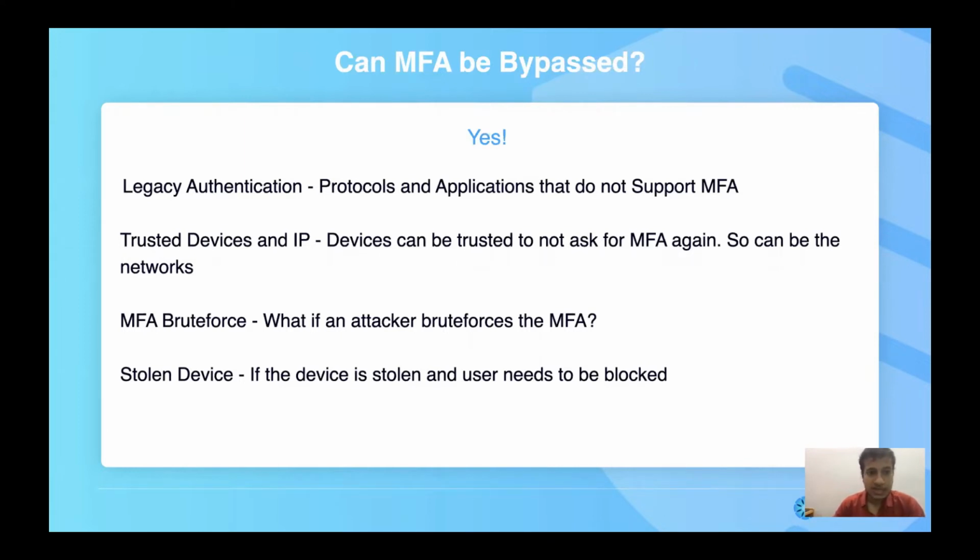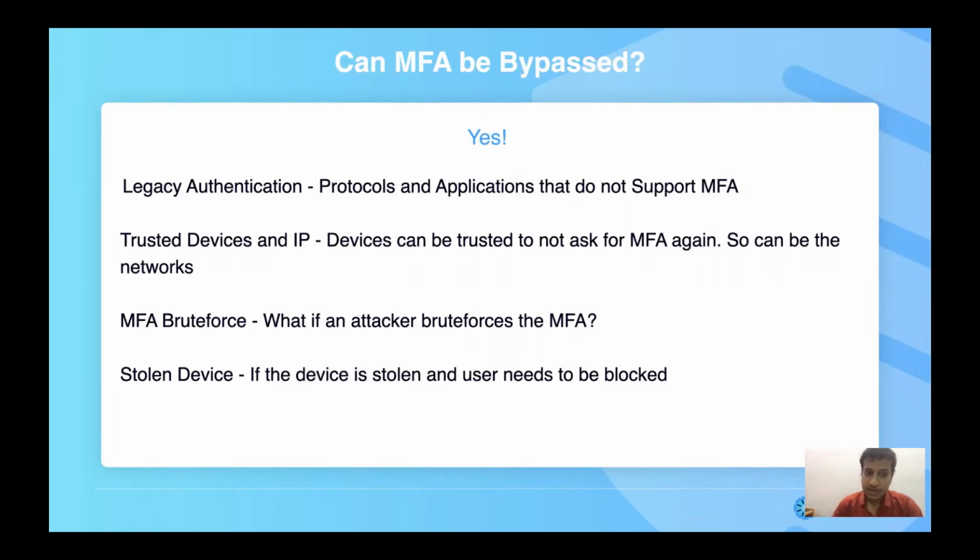The first is legacy authentication. There are several protocols that do not support MFA, for example Office 2010, the SMTP service, and the POP service. We talked about conditional access in our previous video, and how we can block legacy authentication. But if we just enable MFA without conditional access, and suppose we do not have Azure AD Premium, can we block the legacy authentication sign-ins?